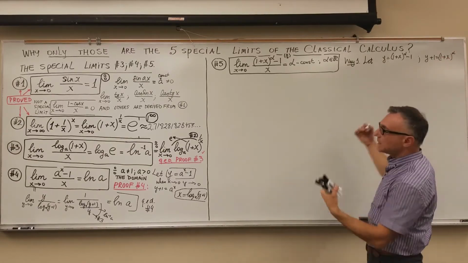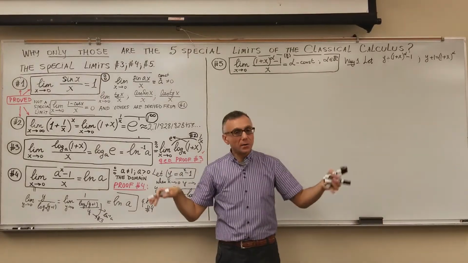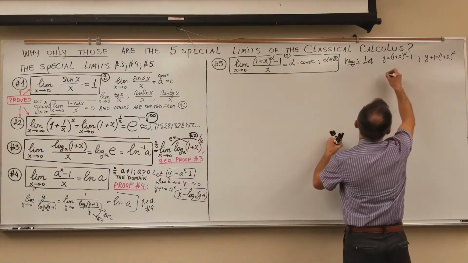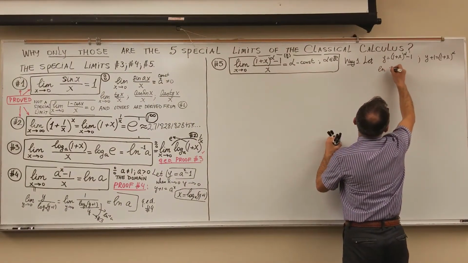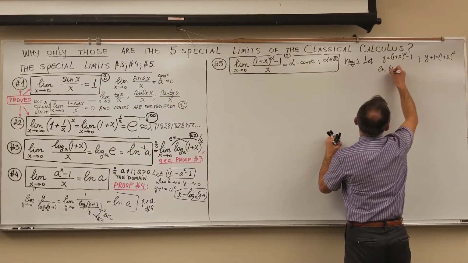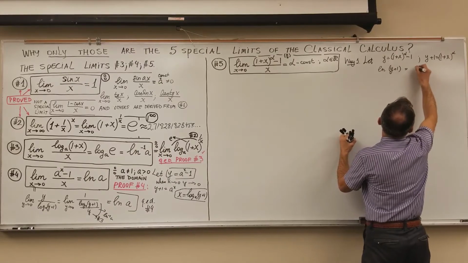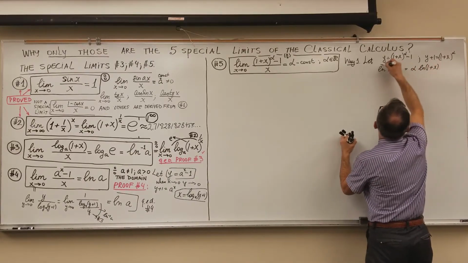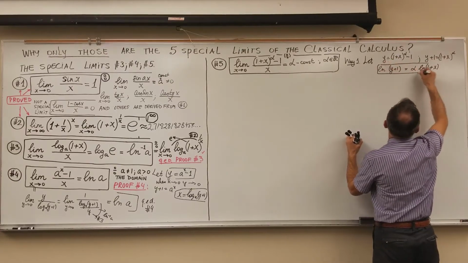How do I bring alpha down? By taking logarithms of both parts. You know that basic property of the logs, which means that ln of y plus 1 is equal to alpha ln (1 plus x). And this is my transformation.